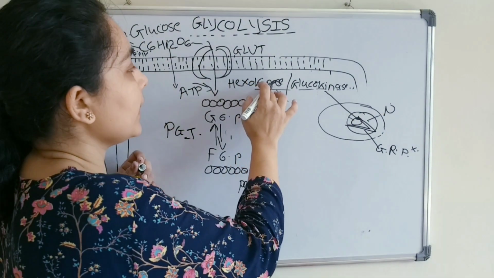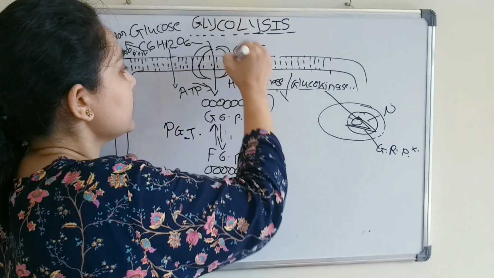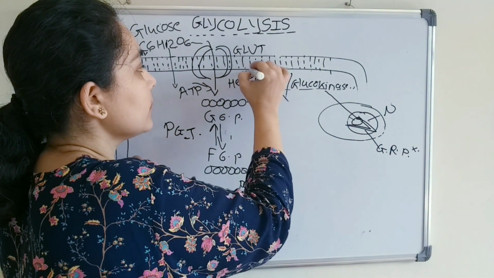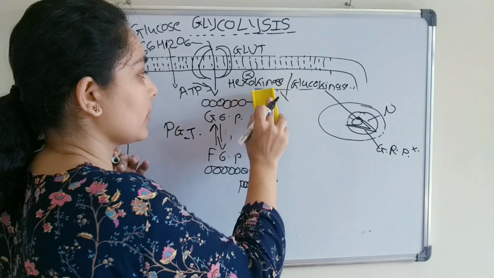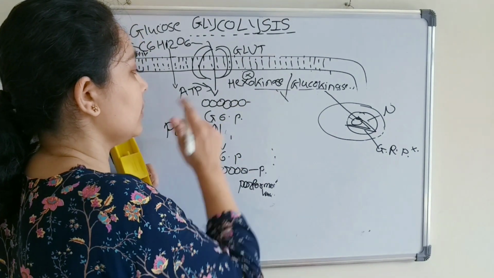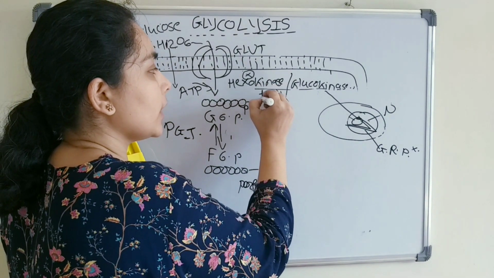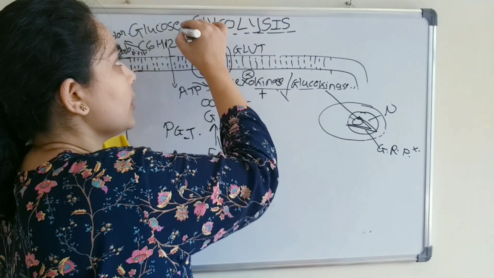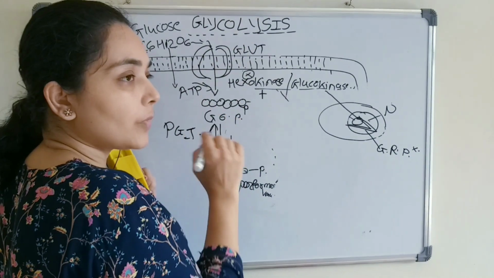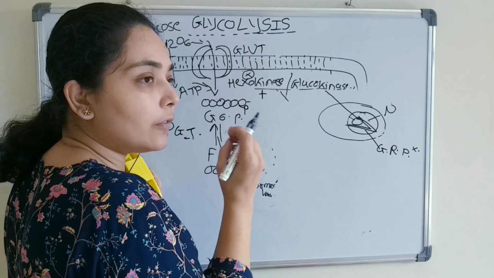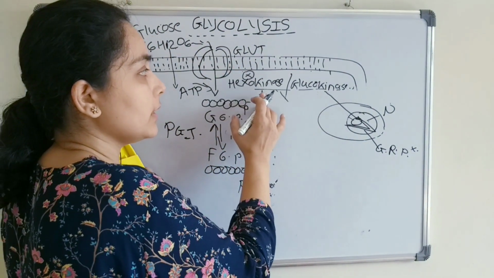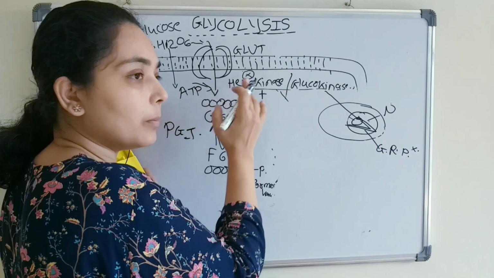For hexokinase, its positive regulator is glucose itself. That means if the cell has enough glucose concentration, it will give the signal, so hexokinase will come into action.